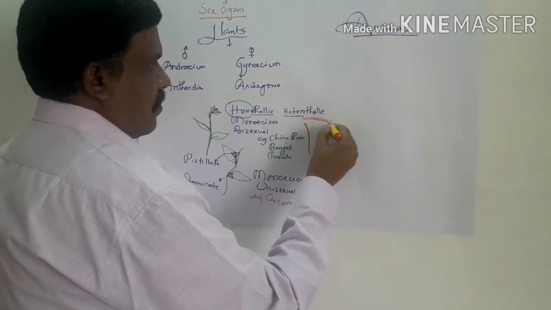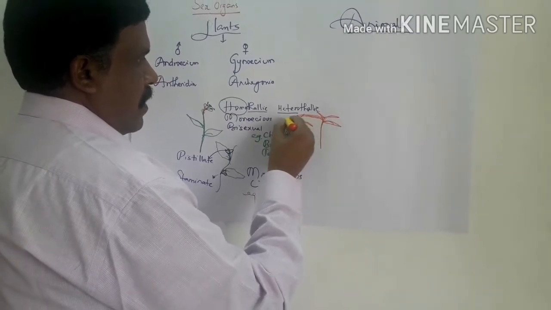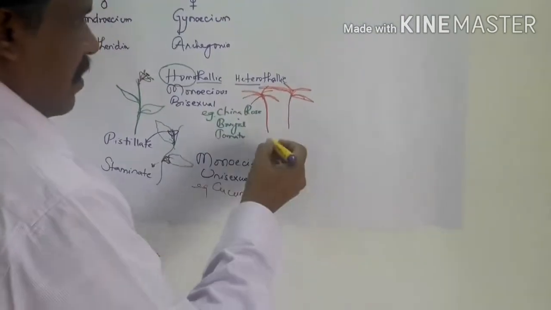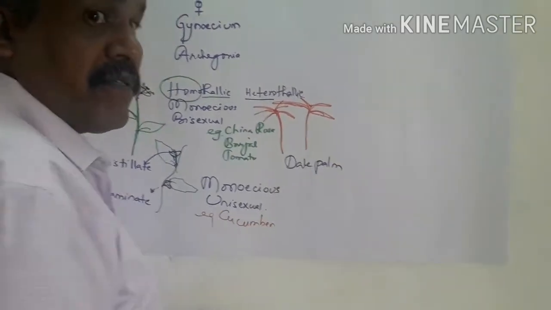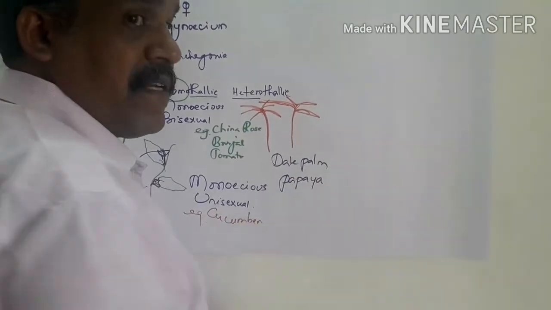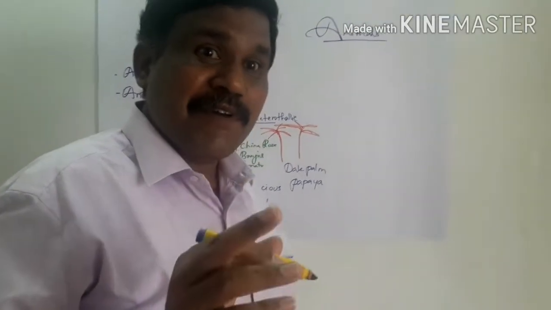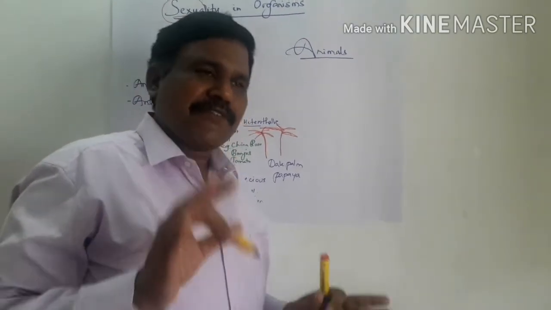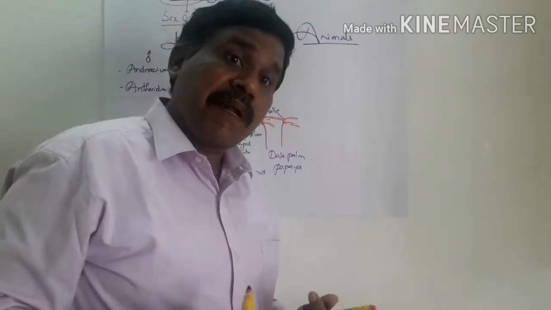You can see it in the case of the palm tree. This is called the date palm. Also, children, papaya. If you have a papaya plant in your house, see that the flowers are produced, but the fruit should be produced. If the fruits are not produced, that is a male plant. Are you getting the point? So both the plants should be there. The fruits that we get come only from the female plant, not from the male plant.